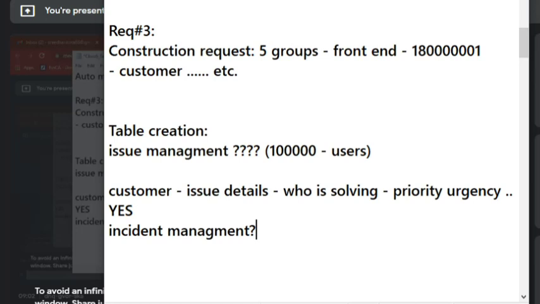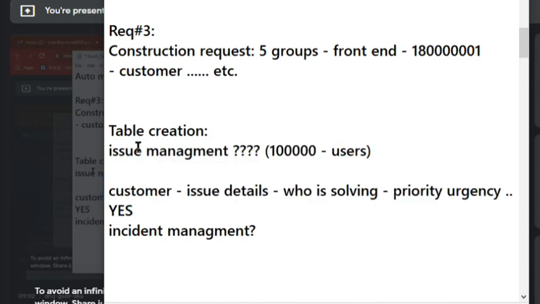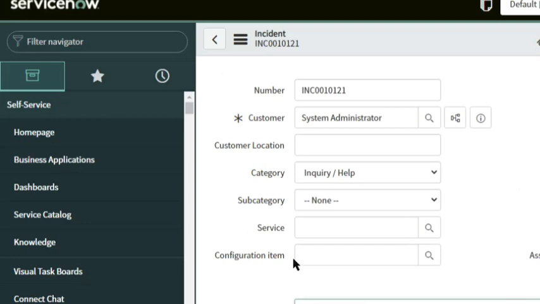So if we can use incident management, why are we again creating a separate table, separate management for that? We can still say, okay, we already have a model called incident management. The meaning of issue is incident in the system. You can use that. Maybe we can take some extra requirement, whatever new field you want, we will change in the incident management and you can use it, right? Maybe he wants issue details instead of incident details, or issue instead of incident short description. Maybe we will rename it. Incident description will become issue description, something like that. But the same management can be used and altered, right?